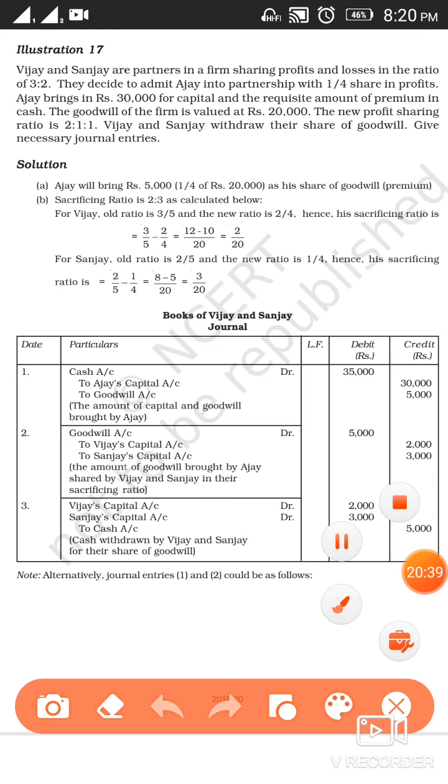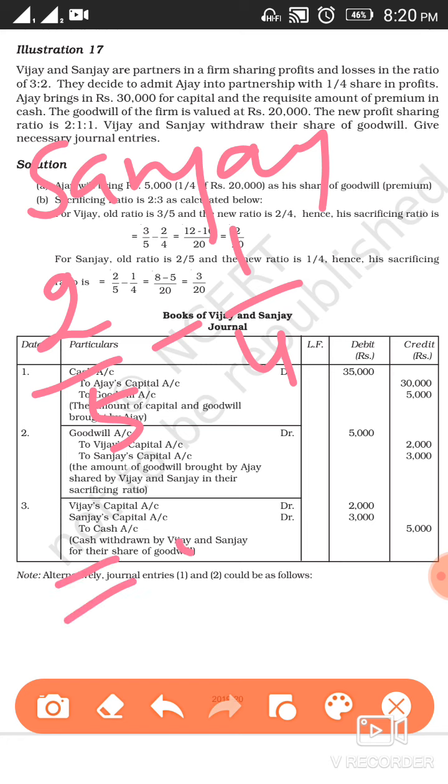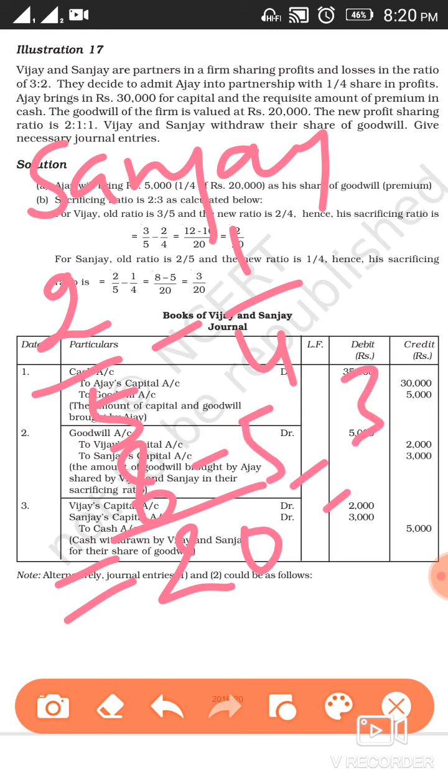Now the same way we are going to calculate for Sanjay. Sanjay's old share is 2 by 5 and his new share is 1 by 4. Clear? If we calculate it, it's coming 3 by 20.